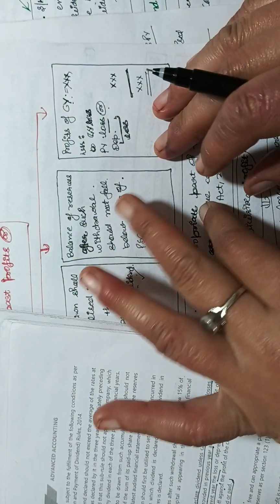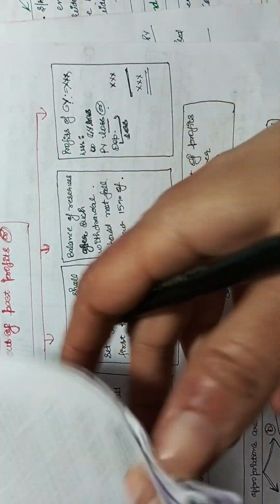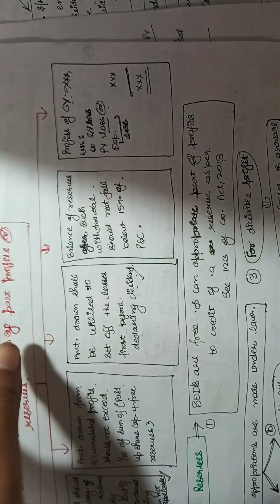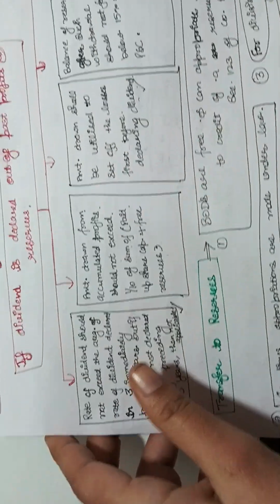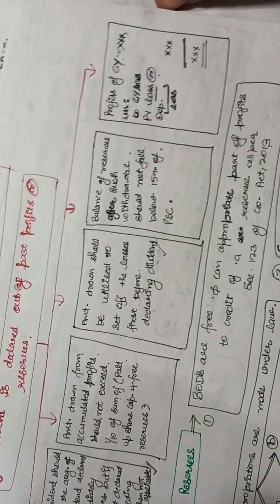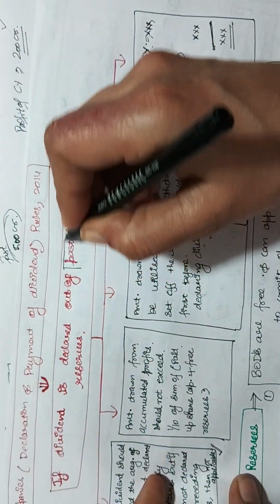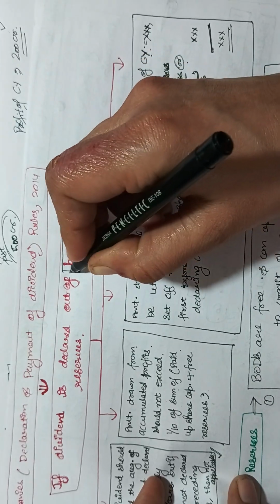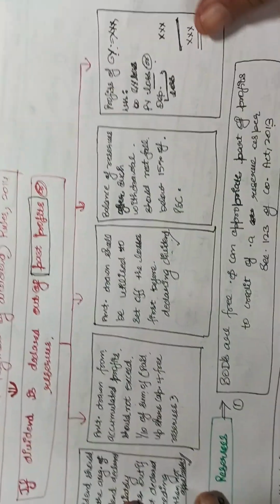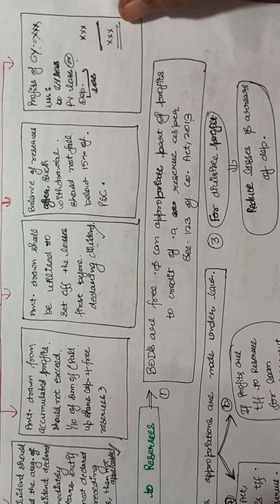Okay, these 5 conditions you have to remember, and we have to consider them before declaring any dividend out of the past profits. Please keep in mind, this is for the past profits or the reserves, not out of the current profit.